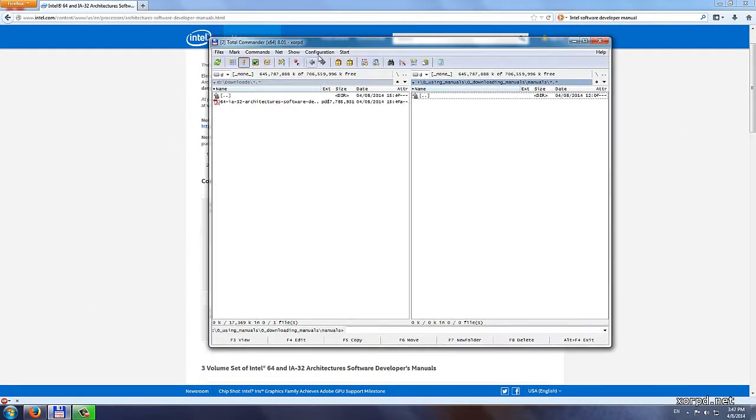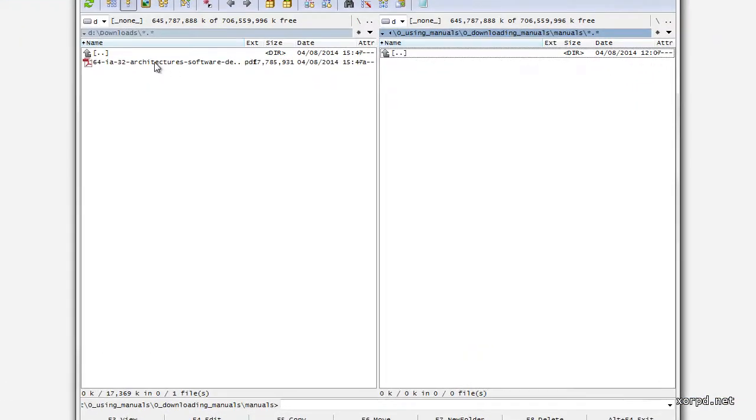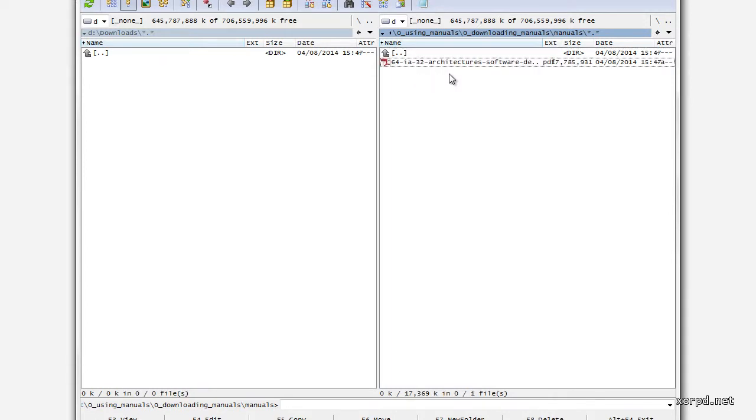And we get this file here. This is what we got. First, let's copy this file into a folder that I made earlier, which is called Manuals. Create your own folder called Manuals and copy this file inside. You might want to change this file's name. Maybe it is too long for you, or maybe too obscure.